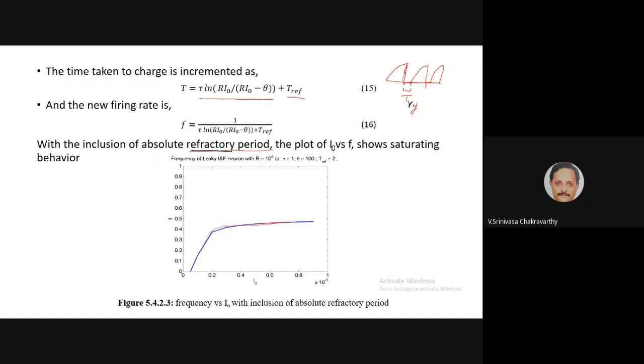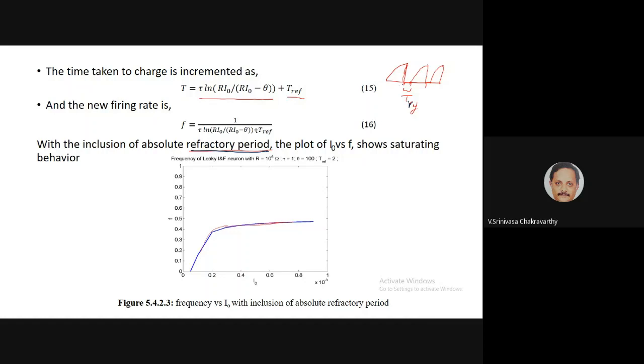Right? So just to incorporate that in the model, we add a constant called T_ref. So that means when you give a current I naught, it reaches threshold at this time, capital T, and after that it remains silent for a period of T_ref, and then only after that does it start charging up again. So this is the new modified integrate-and-fire neuron model. If you do that, then your T now becomes this quantity like before plus some constant T_ref. Then frequency becomes 1 over this.